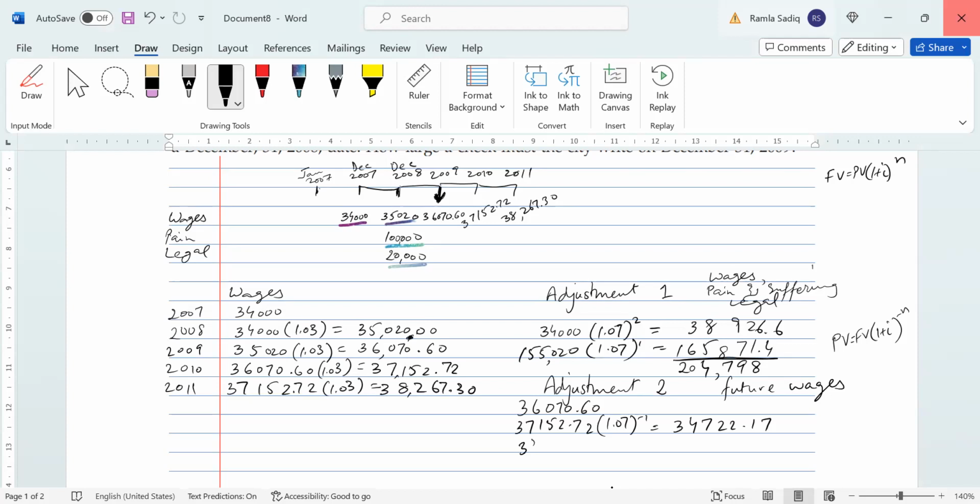And then the next salary, the 2011 salary, that's 38,267.30, 1.07. This is going to be discounted 2 years. We're going backwards 2 years. So the power of -2. When we put that into a calculator, we get 33,424.14. So the three values, 36,070, 37,152, 38,267, when it's all discounted back to 2009, we get a lump sum of 104,217.91.